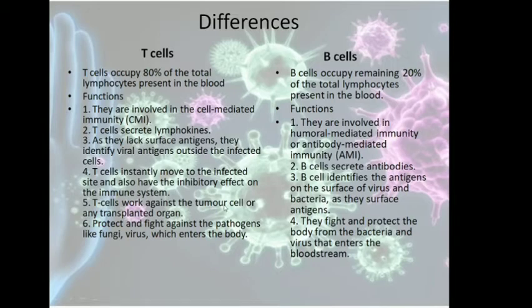T cells work against tumor cells and transplanted organs. This is the main cell responsible for rejection of transplanted organs. While B cells fight and protect the body from bacteria and viruses that enter the bloodstream, T cells protect and fight against pathogens like fungi, bacteria and viruses which enter the body. As the name suggests, the T cell's function is inside the cell, and for B cells, the function is mostly in the blood.